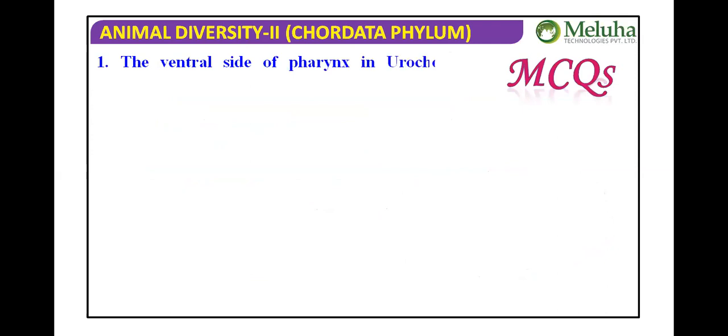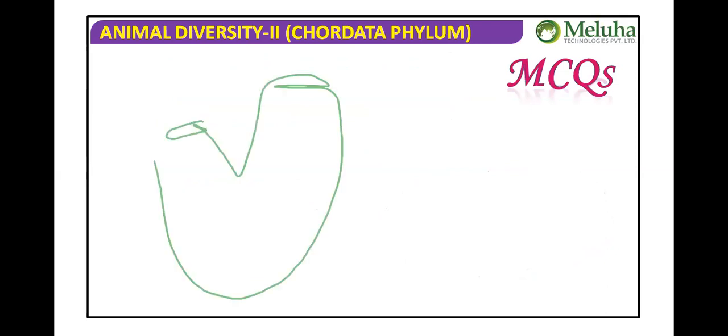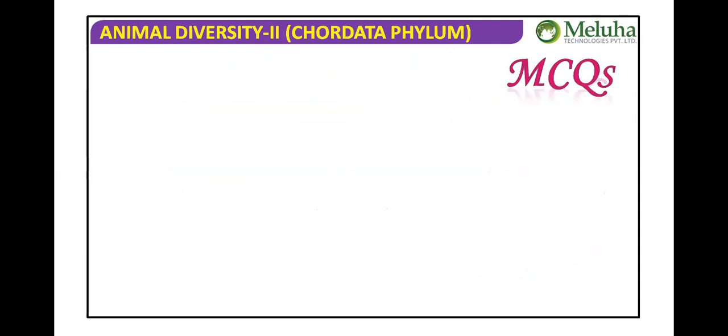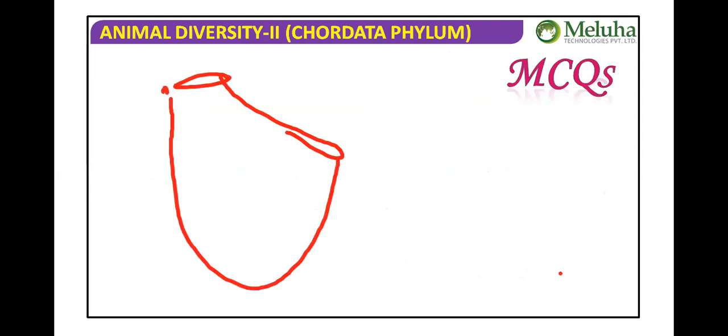Before we go to the characteristic features and questions, let me remind you once again that with a diagram you can remember everything. This is the preparation mode: how to prepare Urochordata. You have seen the Ascidian diagram so many times, isn't it? So draw the Ascidian diagram like this. Then let us make a mind map with the known characters.